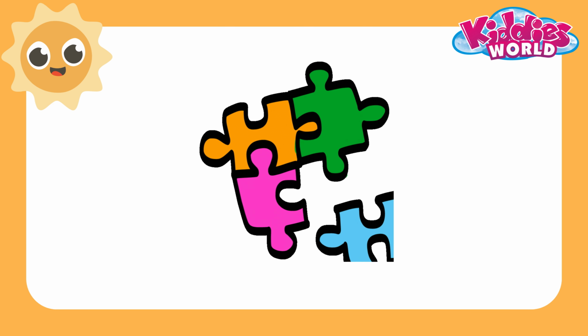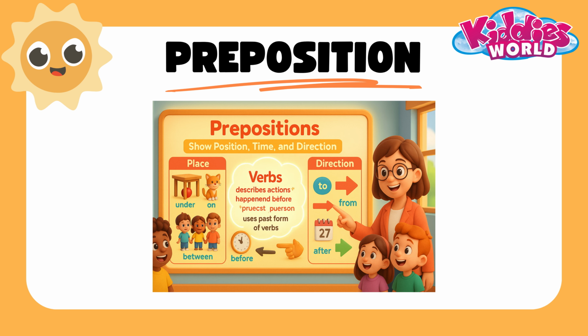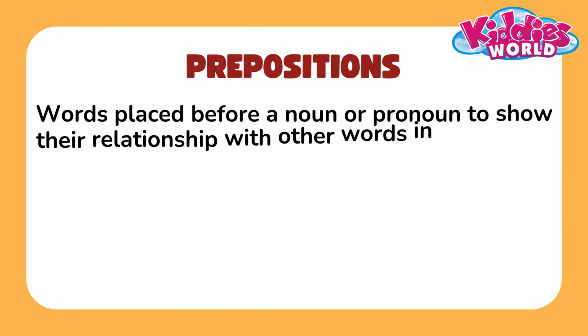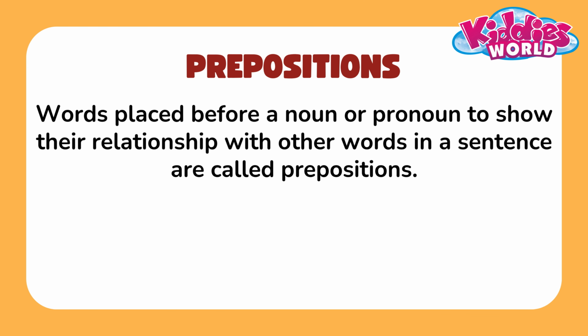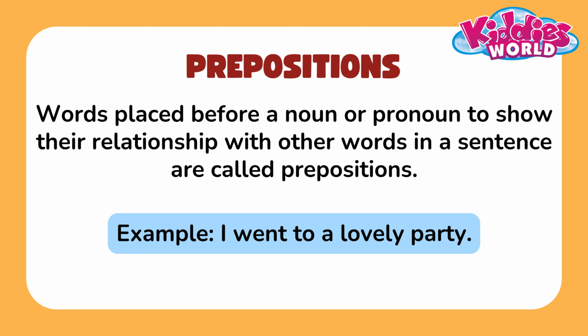Today we are going to learn about prepositions. As we learnt in the previous grade, words placed before a noun or pronoun to show their relationship with other words in a sentence are called prepositions. Example, I went to a lovely party.